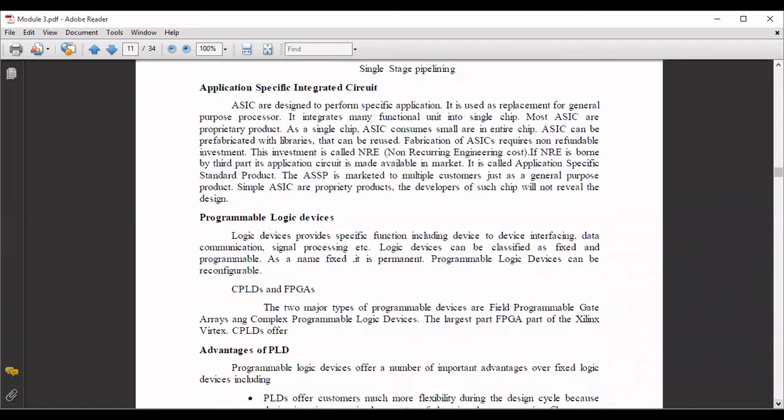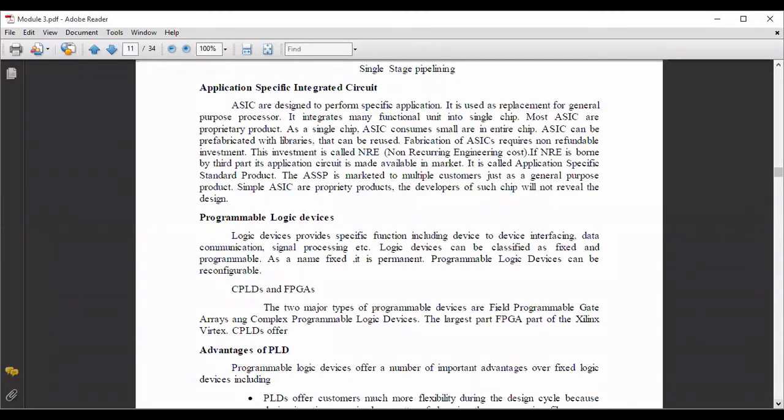So next comes the application specific integrated circuit. What is this application specific integrated circuit? ASIC means circuits designed to perform a specific application. It is used as a replacement for a general purpose processor. It is going to be used for integrating many functional units into a single chip, so you will have a single chip on which all the functionalities will be available.